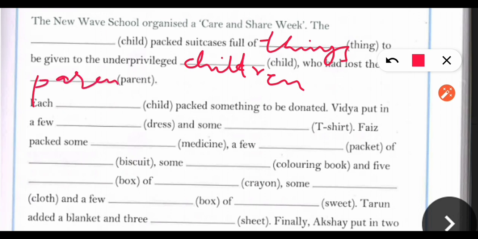Here each is given, it means we are talking about only a single child. So we will write as it is. There will be no change in this word child. Each child packed something to be donated. Vidya put in a few dresses. A few means more than one. And some t-shirts.